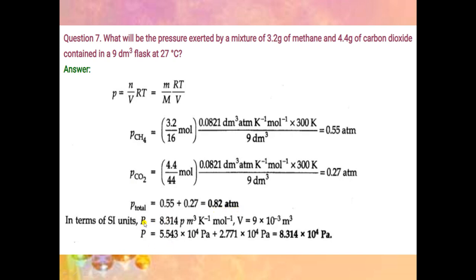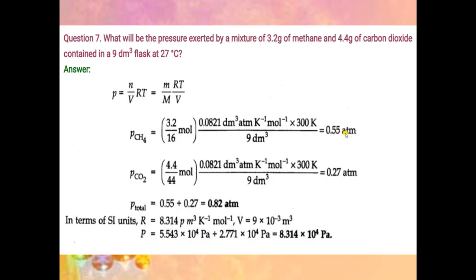As I have told you, the gas constant has different values depending on the unit of pressure and volume. If we take SI units, then the value of R is 8.314. Here pressure is in Pascal and volume is in meter cube. To get the answer in Pascal, you have to convert these pressures into Pascal.